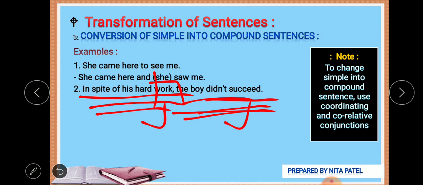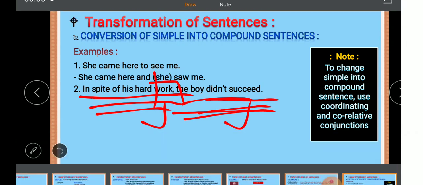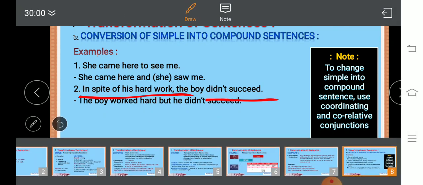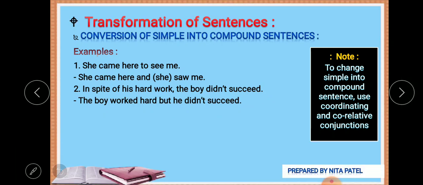So obviously we can go with "but". The boy worked hard but he didn't succeed. Okay, very simple. We are saying the same thing. In spite of his hard work, the boy didn't succeed. The boy worked hard but he didn't succeed.